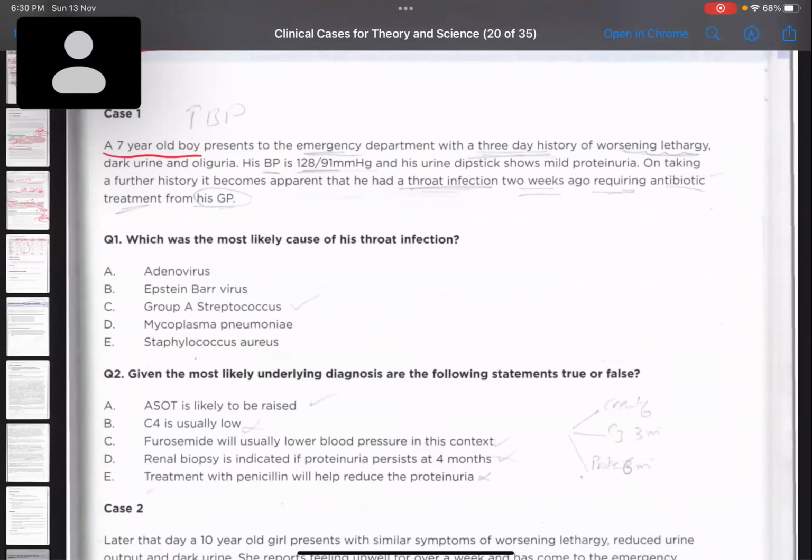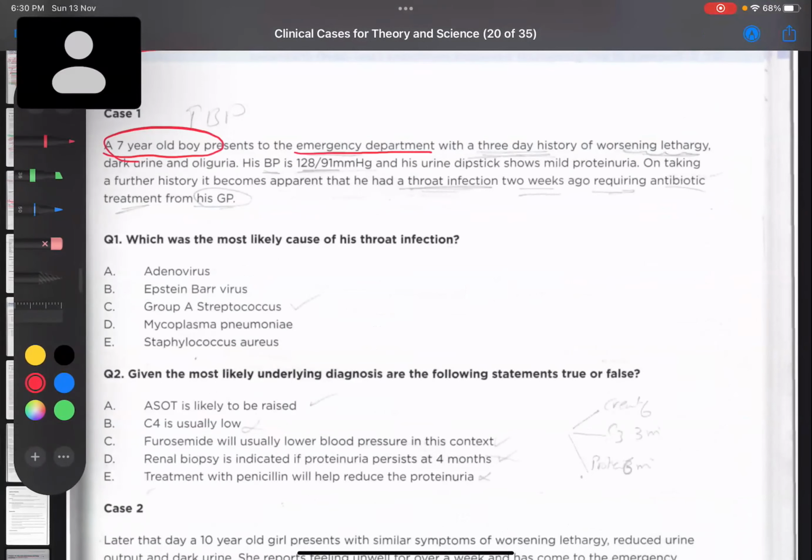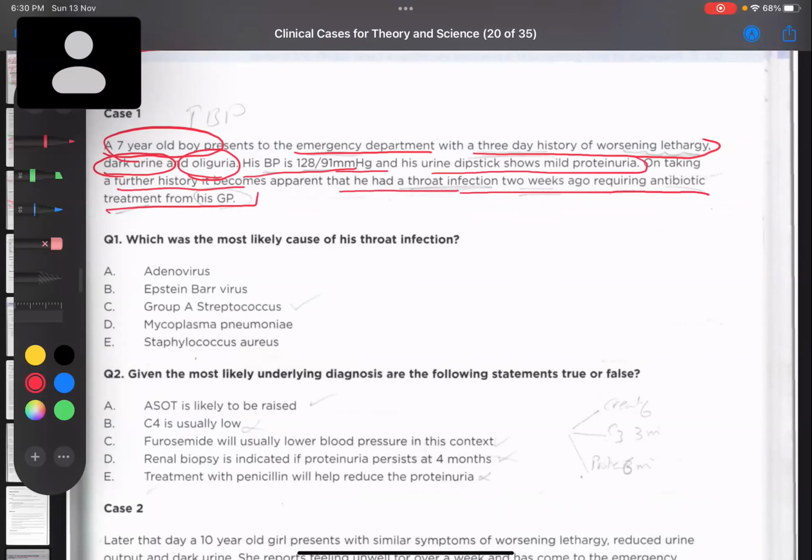A 7-year-old boy presents to the emergency department with a 3-day history of worsening lethargy, dark urine, and oliguria. His blood pressure is 128/91 and his urine dipstick shows mild proteinuria. On taking further history, it becomes apparent that he had a throat infection 2 weeks ago requiring antibiotic treatment from his GP. So he had a history of infection 2 weeks ago. Now he's presenting to us with lethargy, dark urine.